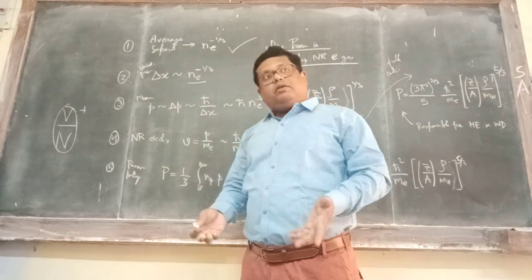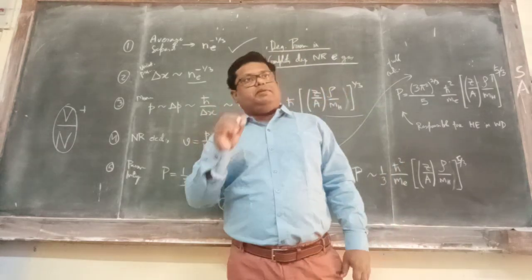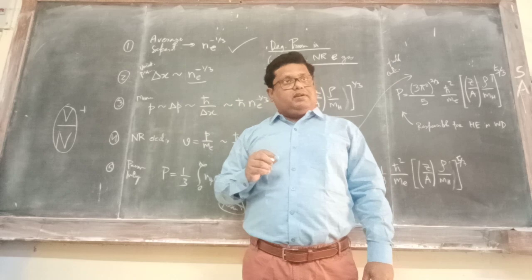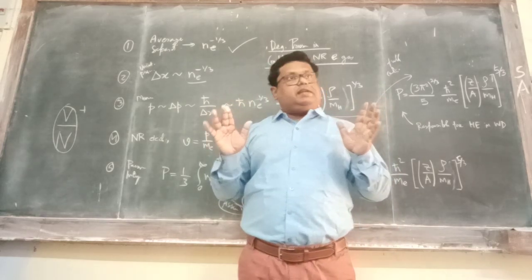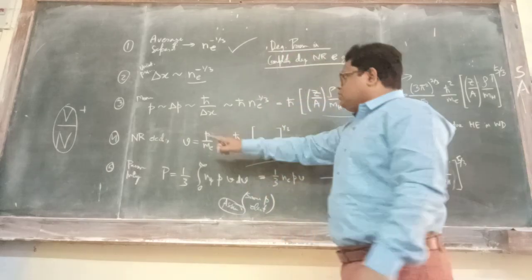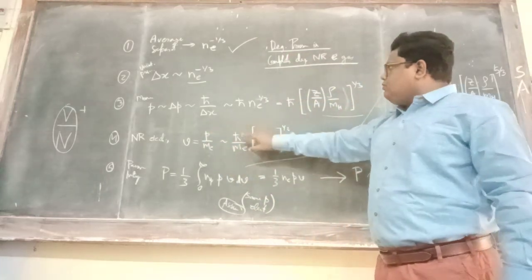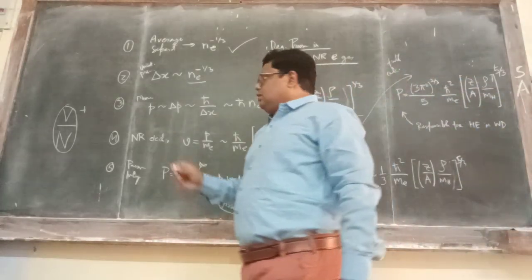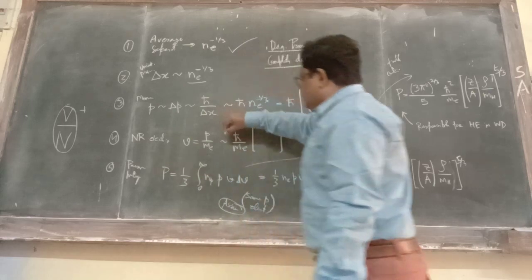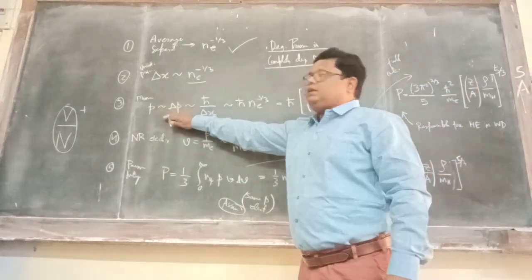Now when I am talking about the non-relativistic case, how do we write it down mathematically? We will just write p equals mv, and if it is a relativistic case, we will just write v equals c. That's it, nothing else. So for the non-relativistic case, v equals p by m_e, and so we will get a similar expression. Now up to this part we have got v, we have got p.